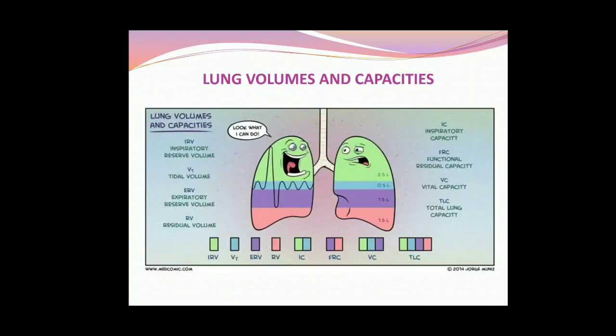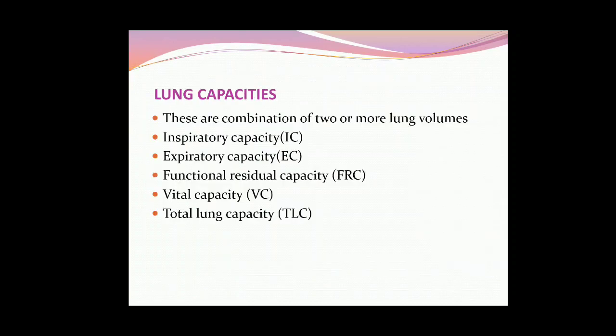In this diagram also I have shown you the same thing. Now according to the lung volumes we are going to calculate the lung capacity. Okay, let's see what happens. What are the lung capacities? These are actually combinations of the lung volumes, showing how much capacity of air is inside our lungs. This we can find out. And these are inspiratory capacity, expiratory capacity, functional residual capacity, vital capacity, and total lung capacity.